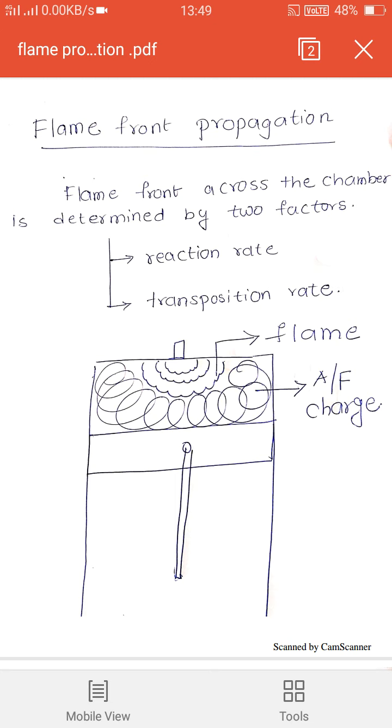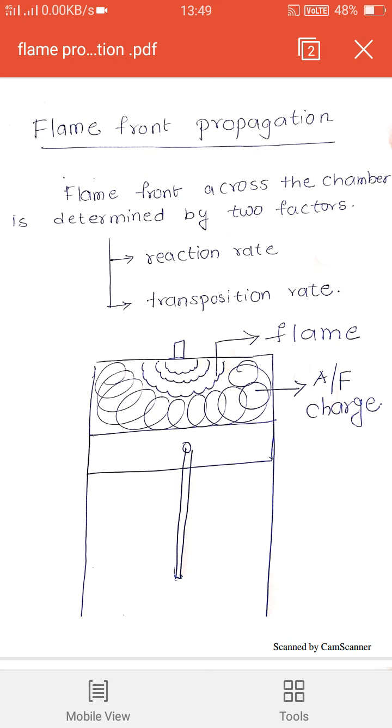Mainly, this flame propagation across the chamber is determined by two factors. Those factors, as I mentioned on the slide, are reaction rate and transposition rate. See the diagram I have drawn.